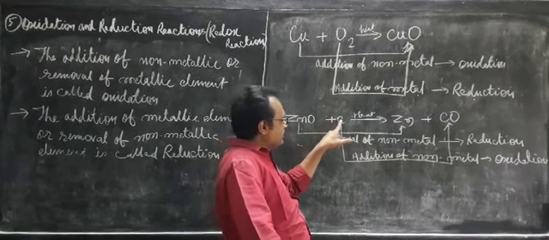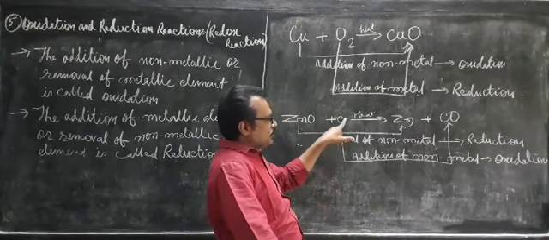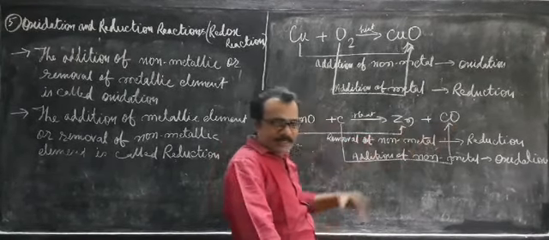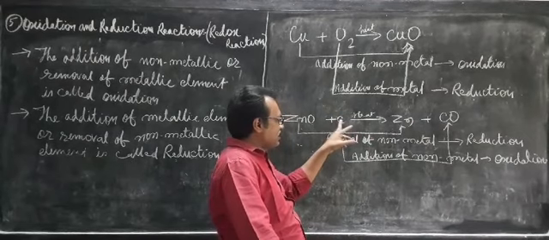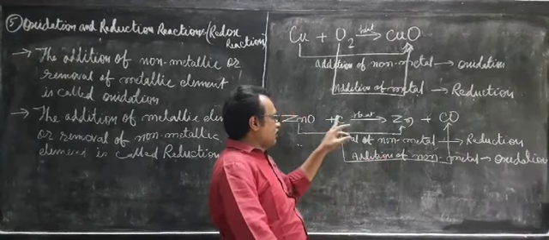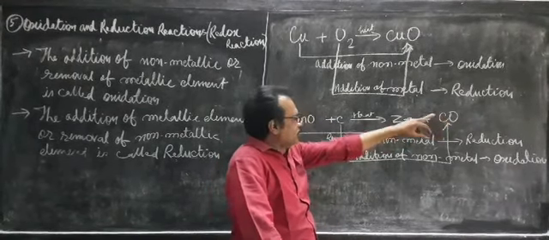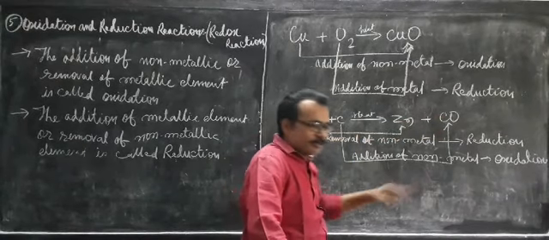Now when you compare this carbon and this carbon monoxide, here there is no oxygen, here there is oxygen. So there is an addition of oxygen. So in that way you can say carbon is oxidized. Now another definition. Oxygen is a non-metal, so there is an addition of non-metal.